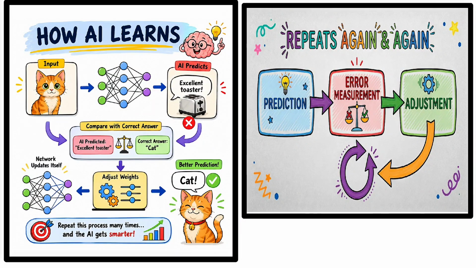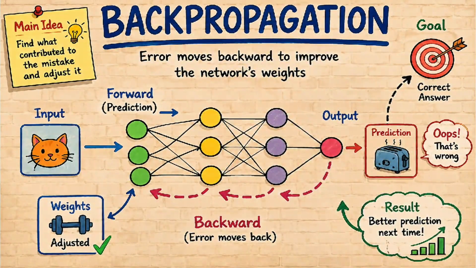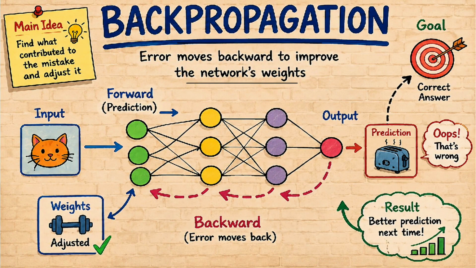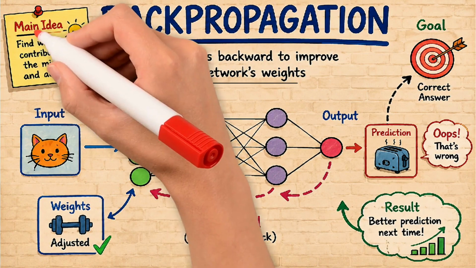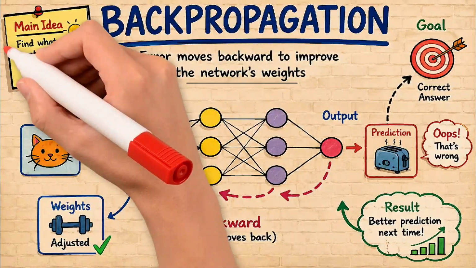The information moves forward through the network to create an answer. Then the error moves backward so the network can improve its internal weights. This learning process is called backpropagation. The name sounds painful, but the basic idea is simple. Find what contributed to the mistake and adjust it.